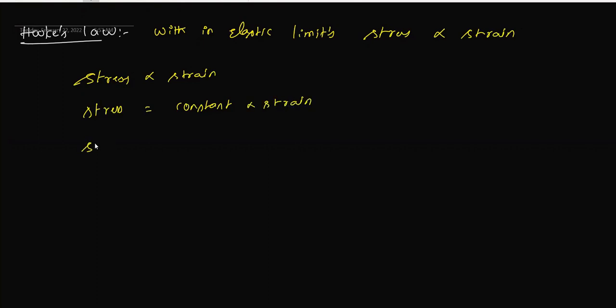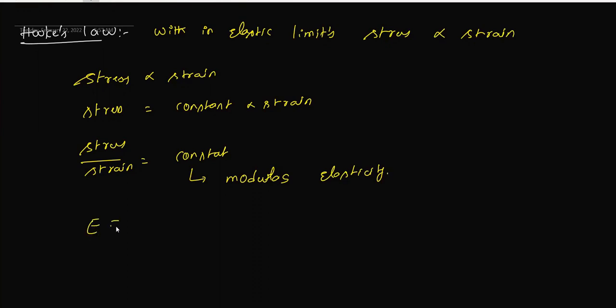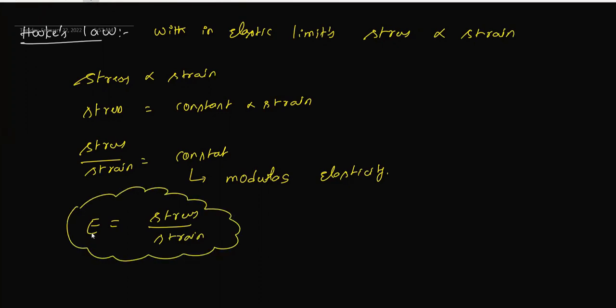So stress by strain can be written as one constant. This constant is called modulus of elasticity, or elastic moduli. The symbol we generally give is E. E can be written as stress upon strain. This is called the modulus of elasticity.